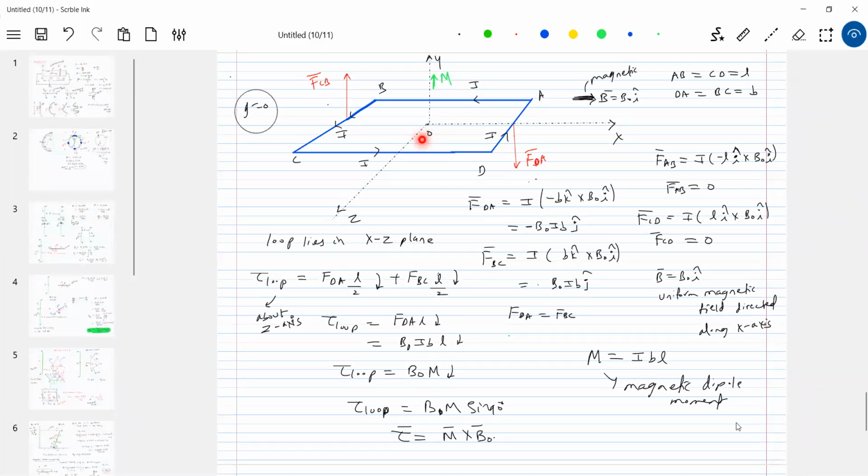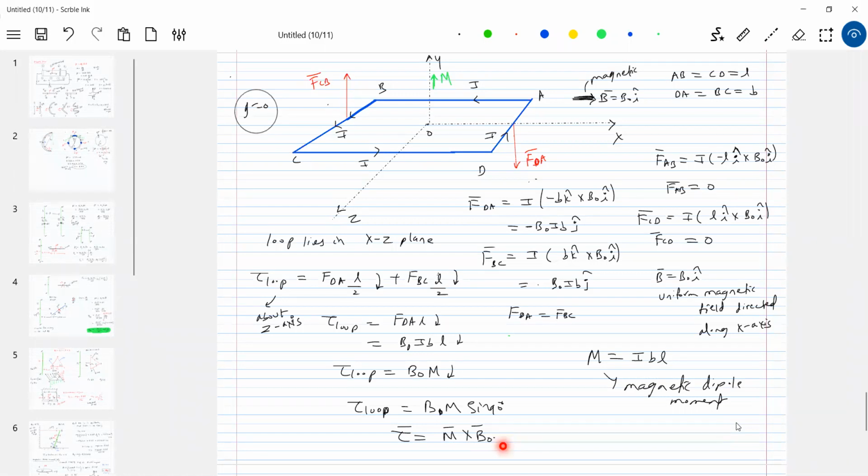Then, sir, how to overcome that difficulty? So what they have seen is, for some simplified structures, this formula obeys. So they made a generalized rule. If a current carrying loop is kept in a magnetic field, the torque experienced by it is given by this formula: torque equal to M bar cross B bar. So what is this? Torque due to dipole moment acting on a current carrying loop.